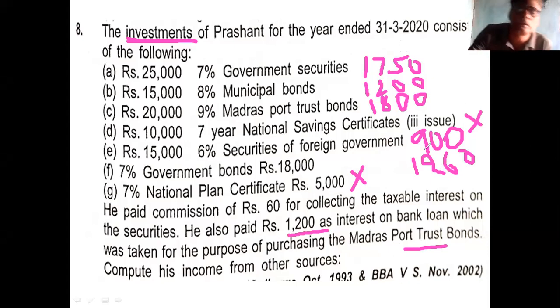So it is allowable. Then what is the total deduction? 60 rupees collection charge, 1,000 is interest on loan. Total deduction is 1,260. Then you tell me the total of income. What is the total income? Gross. I will check.